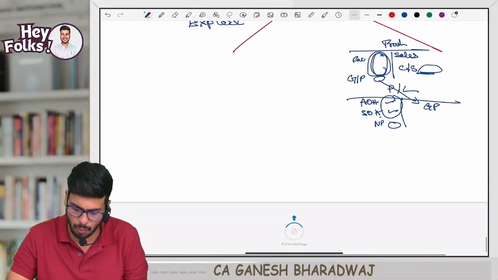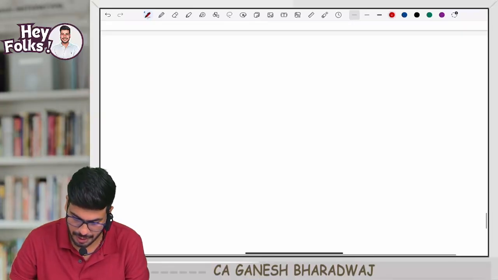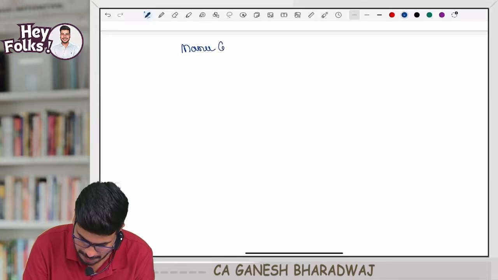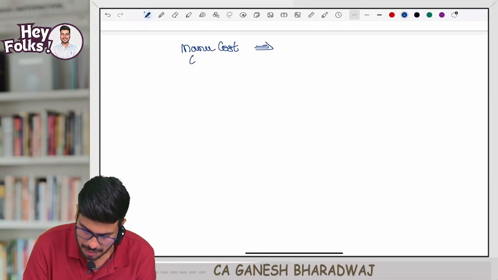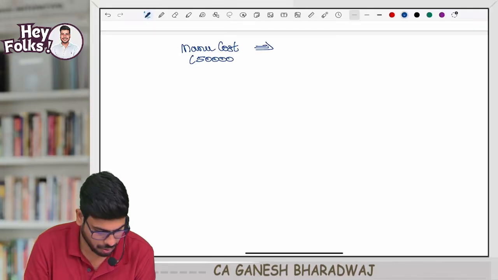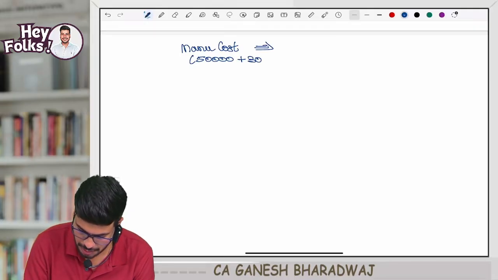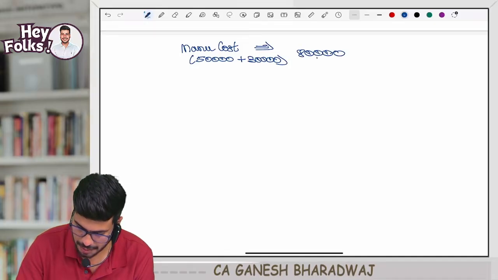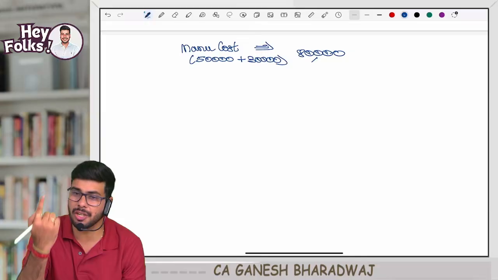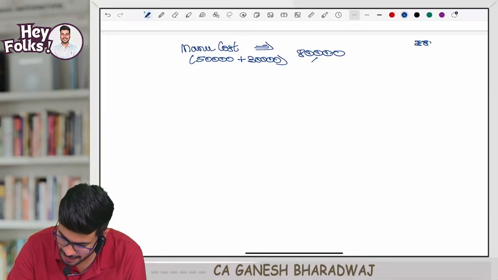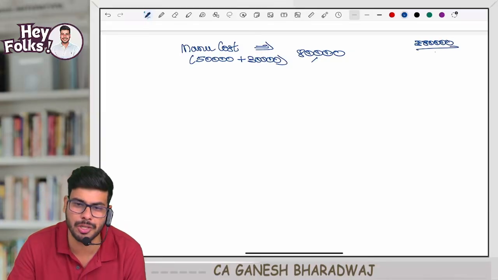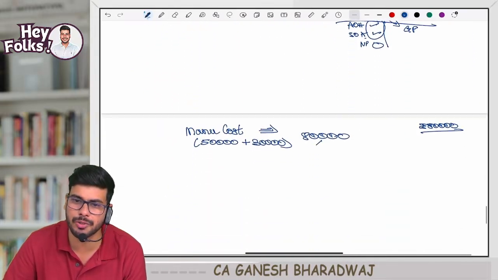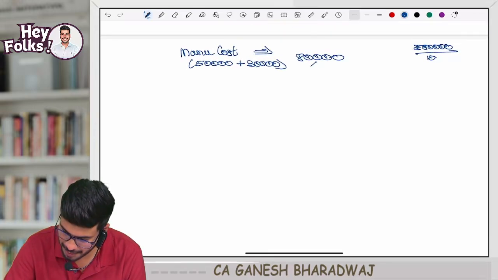So what I'm doing here is first taking my manufacturing cost. What is my manufacturing cost? 50,000 material, plus wages, 30,000. How much is that? It is going to be 80,000 rupees. Now, what is my manufacturing cost per unit? This 80,000 is the cost I incurred to produce how many units? Total how many units have we produced? 10,000 units we have produced. Right? So divide by 10,000 units.